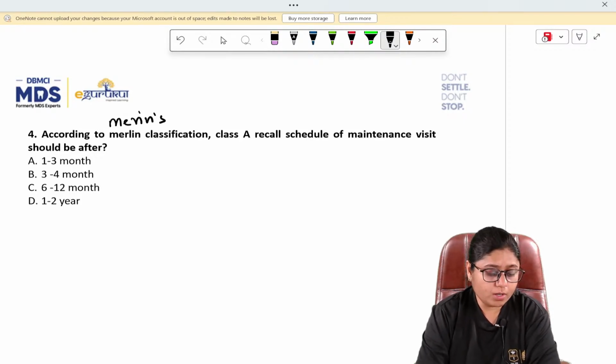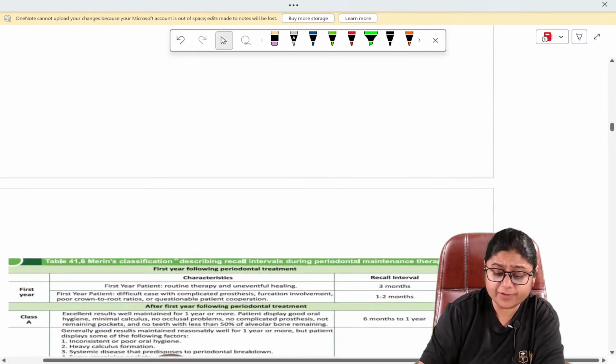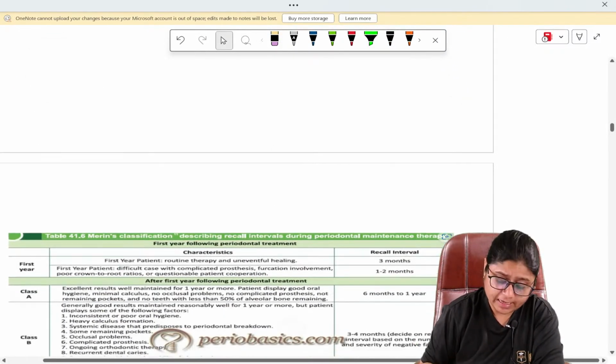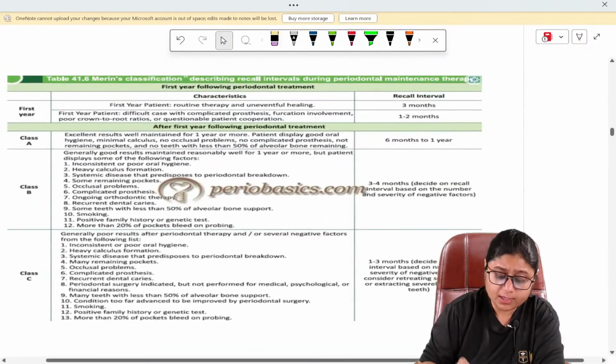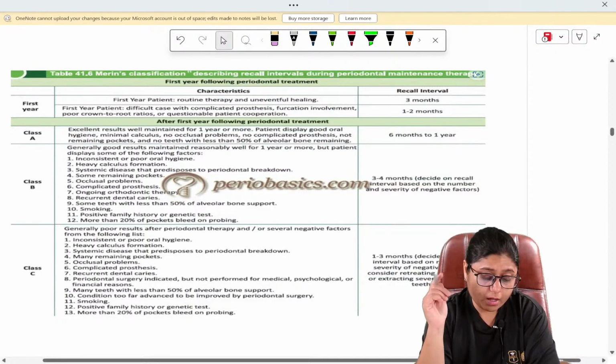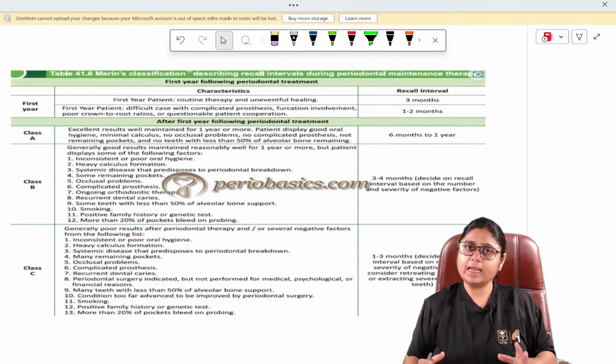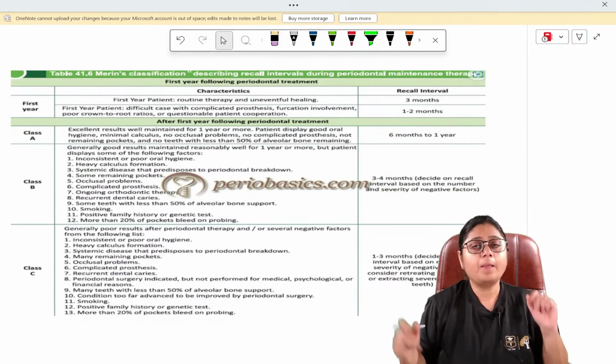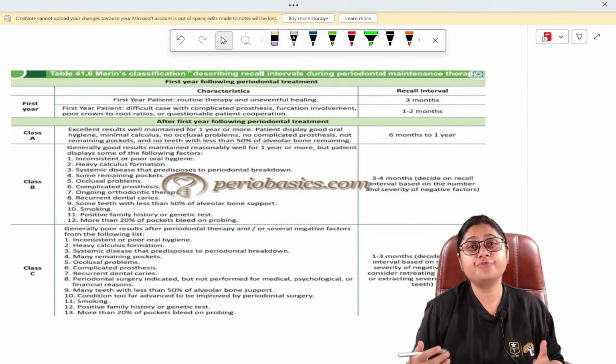Okay. I'll just discuss what Merins classification is, and then Rani, you have to give me the answer. Okay. I'm discussing first the Merins classification. So, in this, according to Merins classification. Now, what is Merins classification? I hope you all know. Merins classification is a classification for recalls.